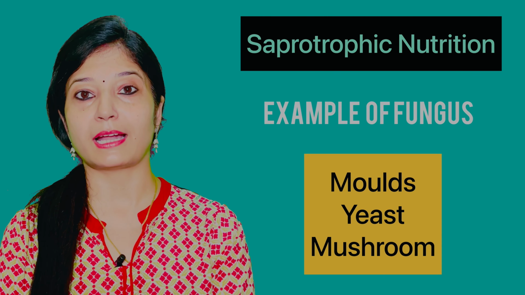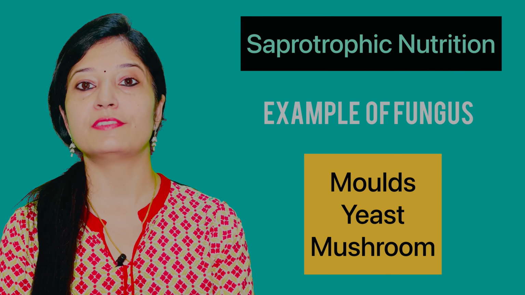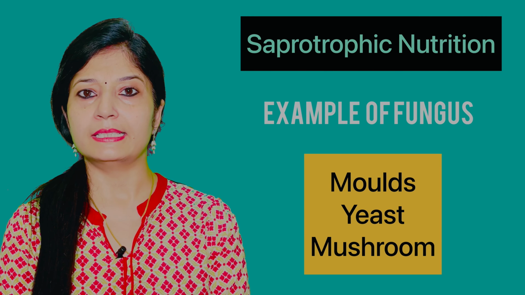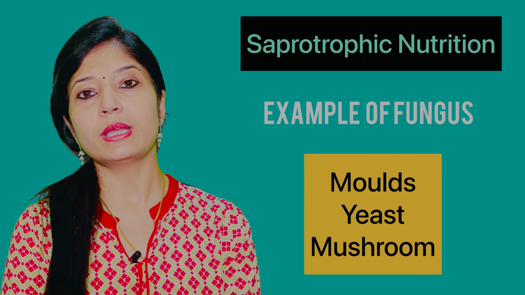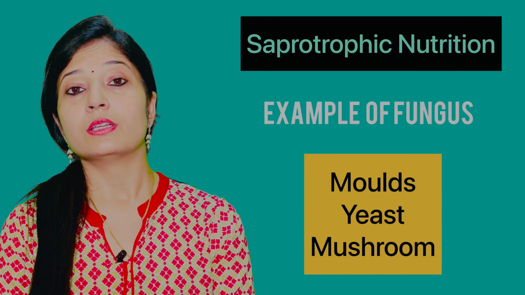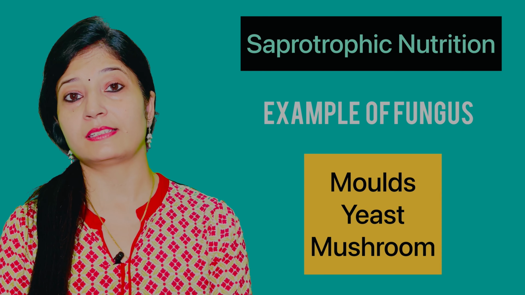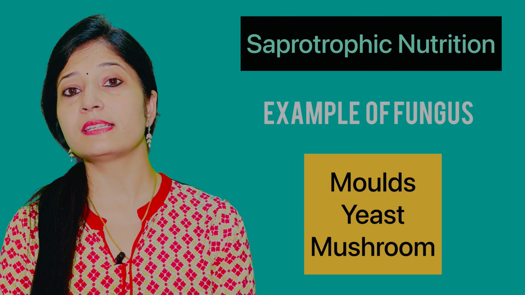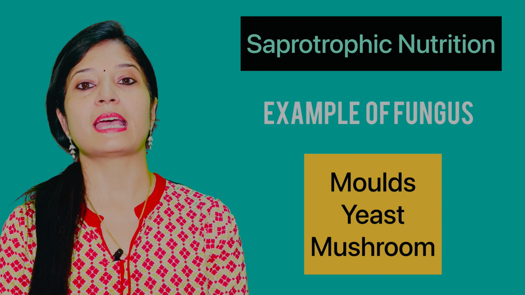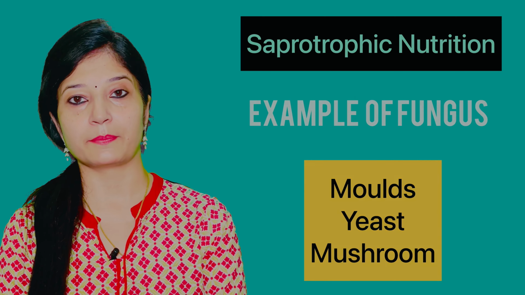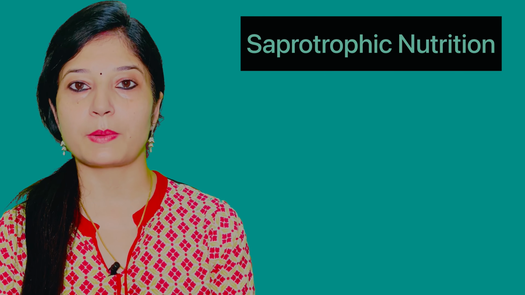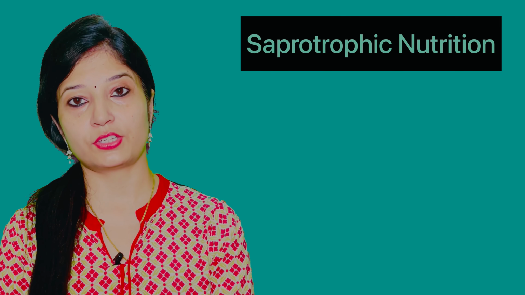Yes, the mushroom that we eat is an edible fungus. Earlier, fungi were also known as plants, but due to some different characteristics, they are no longer considered plants and are kept in a separate kingdom. This was about saprotrophic nutrition.